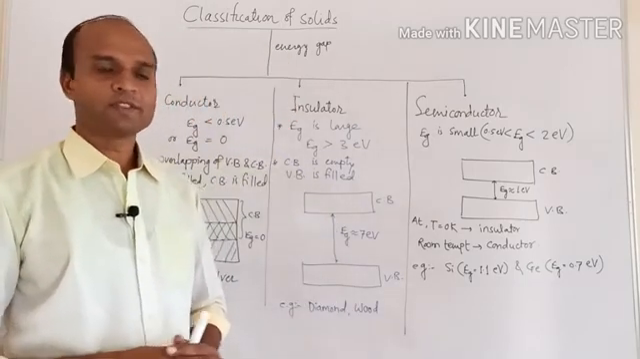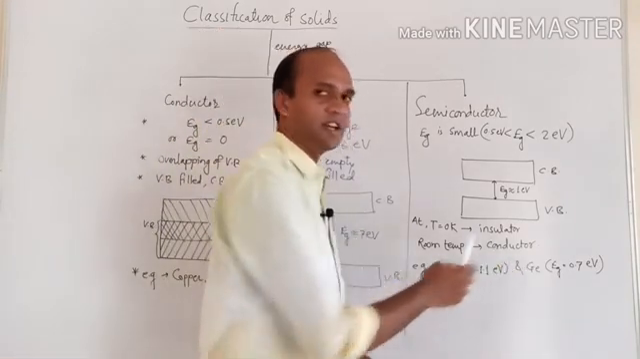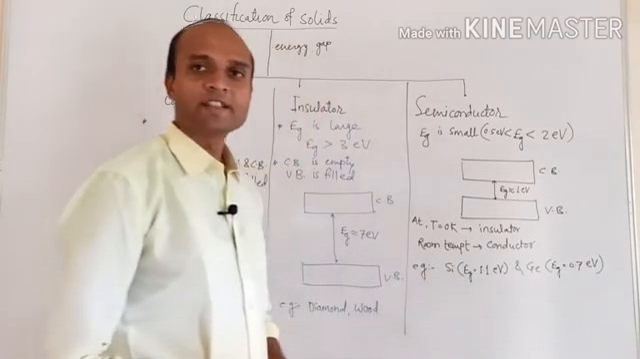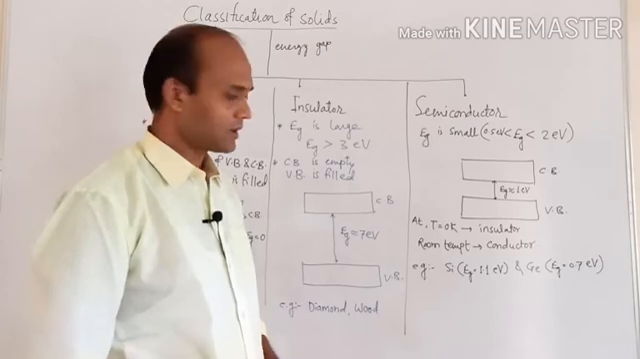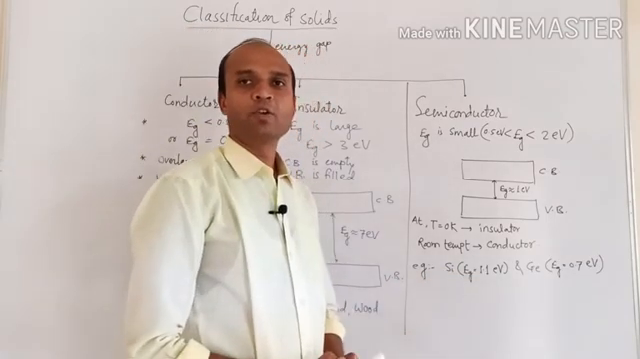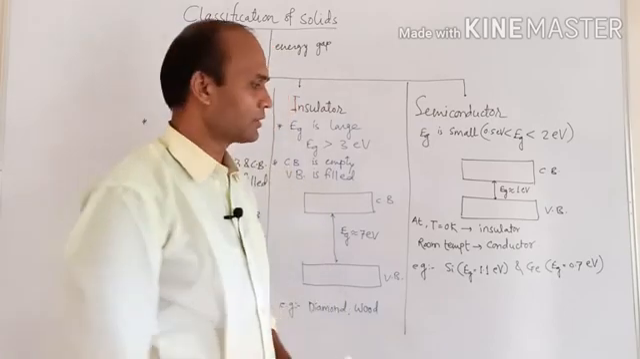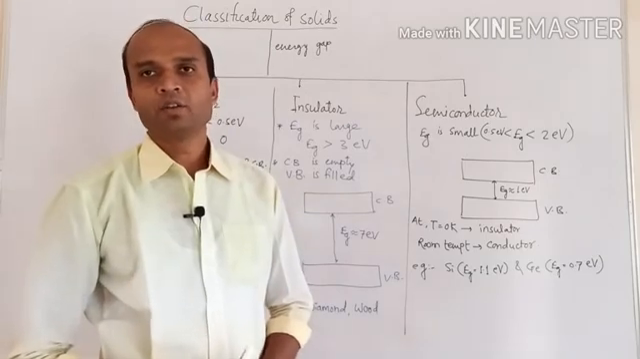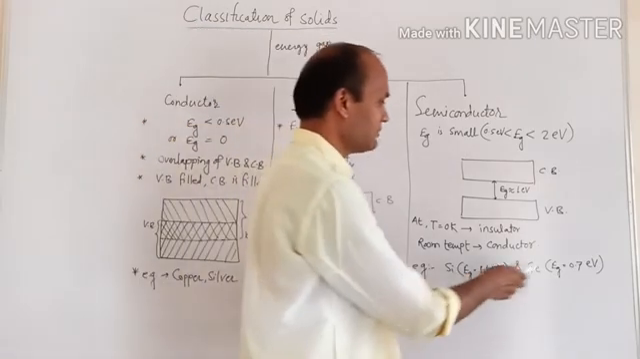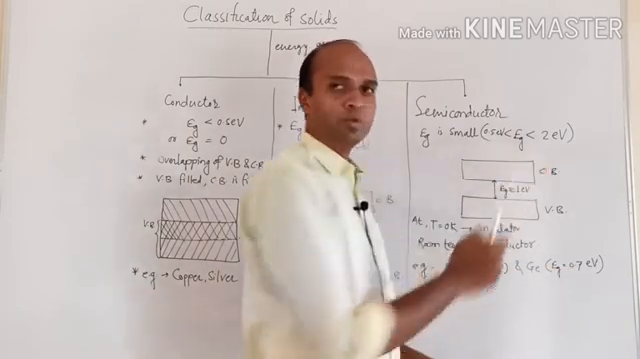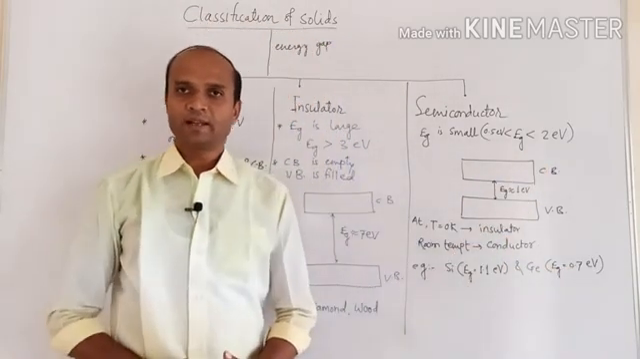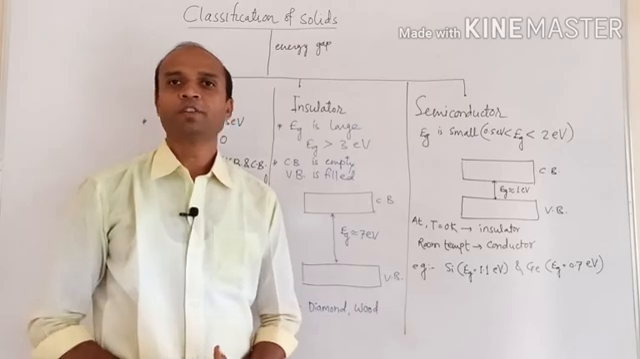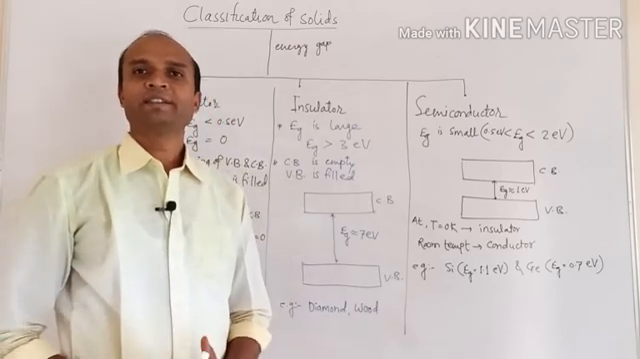And the best examples of a semiconductor are silicon and germanium. For silicon, the energy gap is 1.1 electron volt. So these values should be known to us. For silicon, the energy gap is 1.1 electron volt, and for germanium it is 0.7 electron volt. You can see both these values lie between 0.5 and 2 electron volt, and that's why they are semiconductors. So this is the classification of solids on the basis of band theory or energy gap.